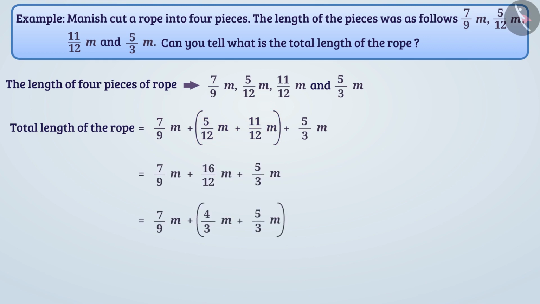Now we will take parenthesis on 4 by 3 and 5 by 3. Solving 4 by 3 plus 5 by 3 will result in 9 by 3, that is 3. Now 3 plus 7 by 9 is equal to 3 and 7 by 9, that is 34 by 9. Therefore, we can say that the total length of the rope is 3 and 7 by 9 meters.